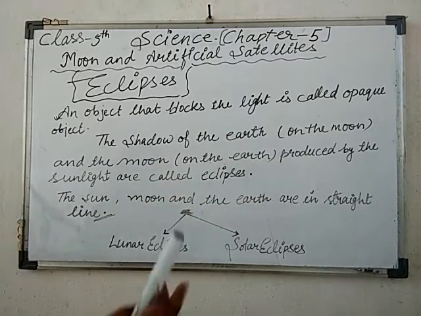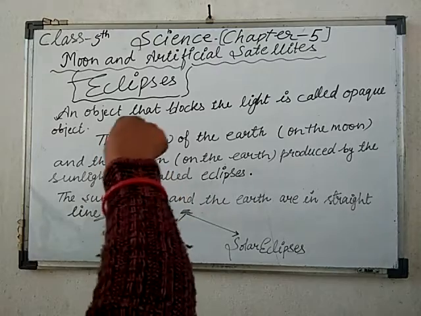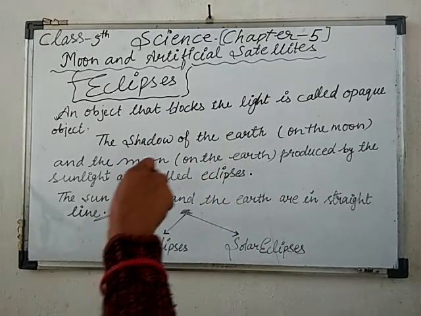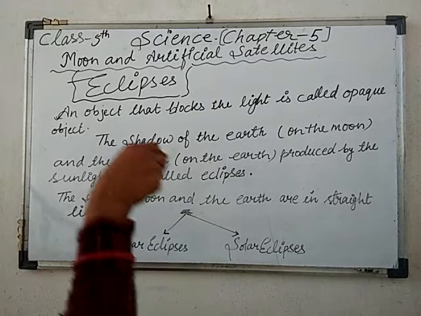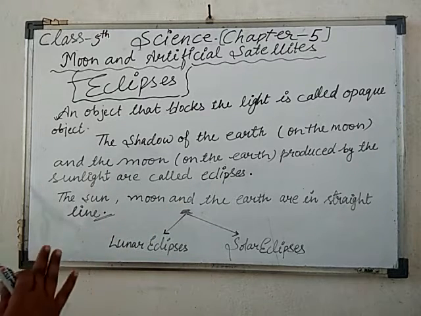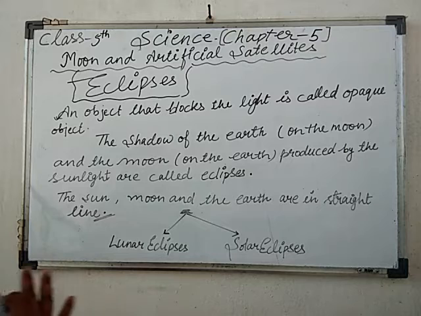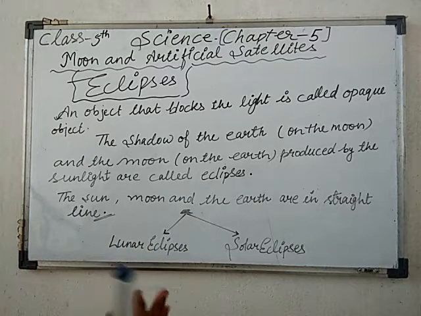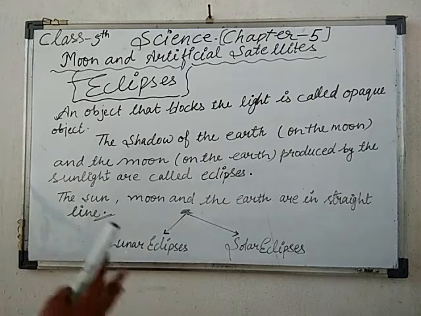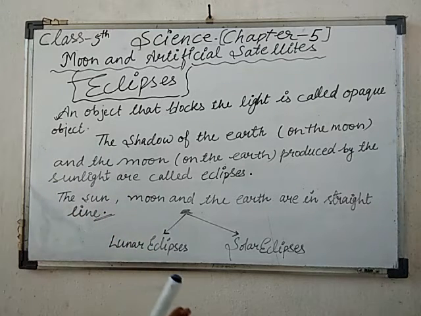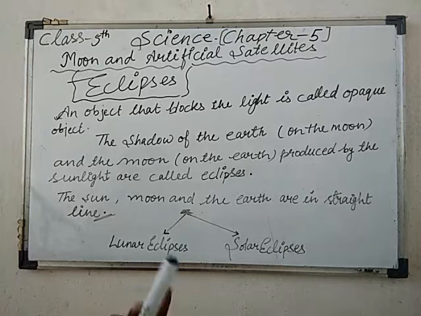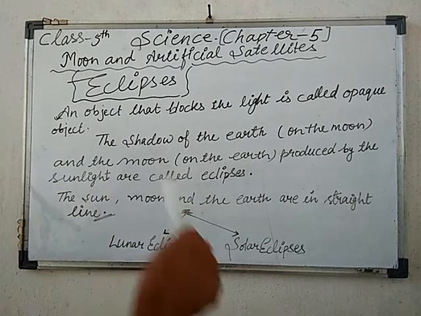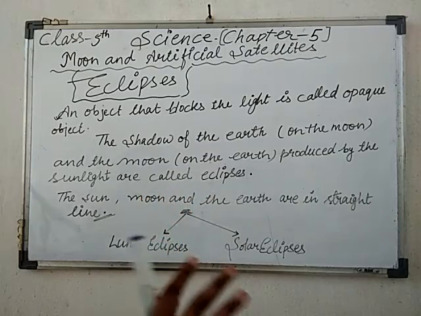As you know, the moon is moving around the earth, and the earth is moving around the sun, and this happens regularly in a sequence. So what will happen in eclipses? The sun, moon and the earth are lying in a straight line. At that time only the eclipses will occur.